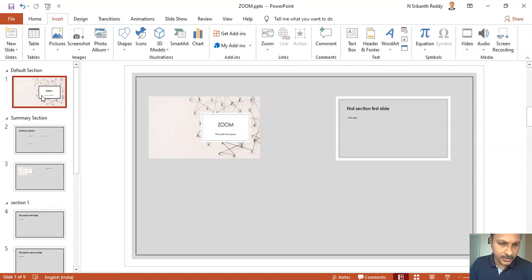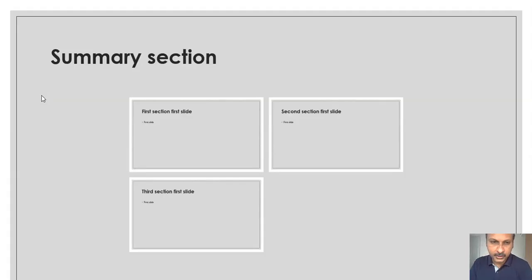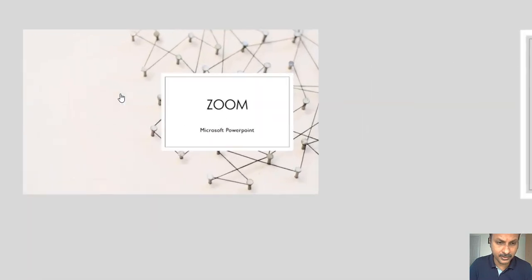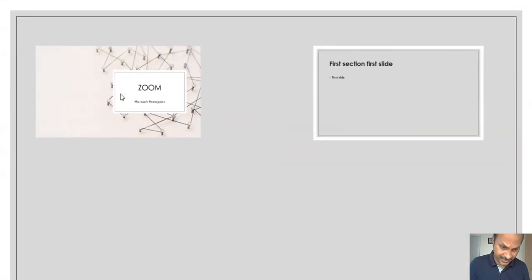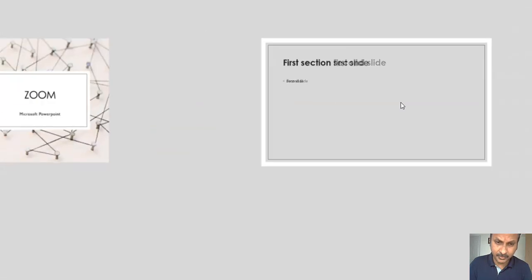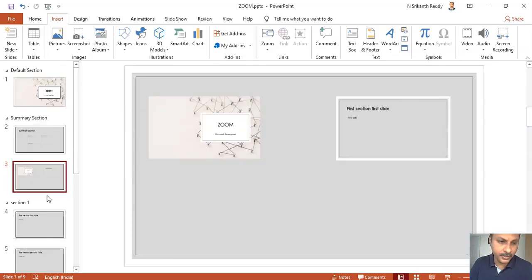Now let us look at this feature, present F5. This is summary zoom function, and this is what we had created using section zoom. So we have this title slide, click on that. Nicely it has gone inside, only one slide is there. Next is first section, 2 slides are there. It should come back to this slide. So this is the second feature.